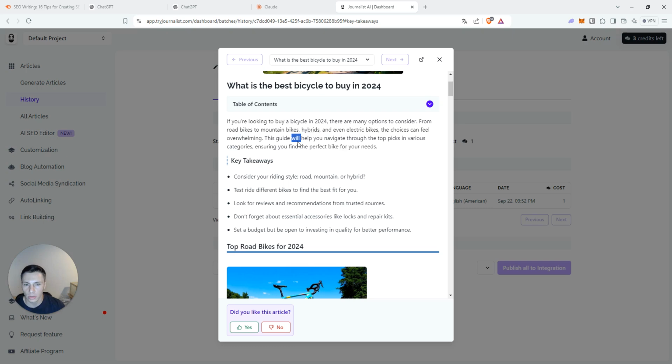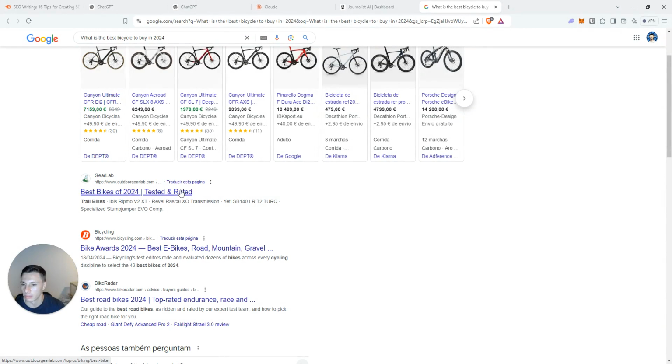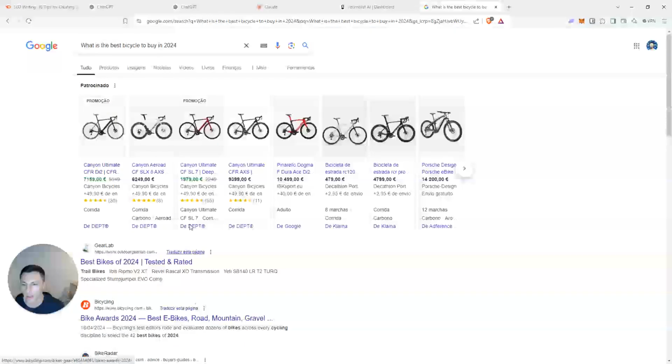Now you have a small description. You can see the introduction is not called introduction. It's called what is the best bicycle to buy in 2024, which is very important because this is what the user will search for when searching for a new bicycle to buy, right? Best bikes of 2024, Bikes Award, best road bikes. What is the best bicycle to buy in 2024?